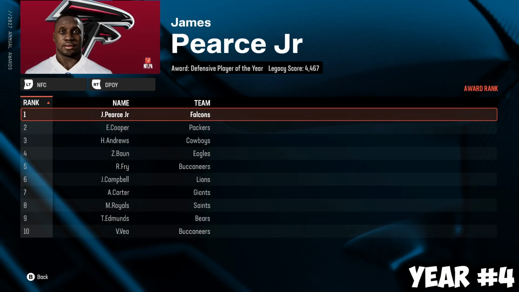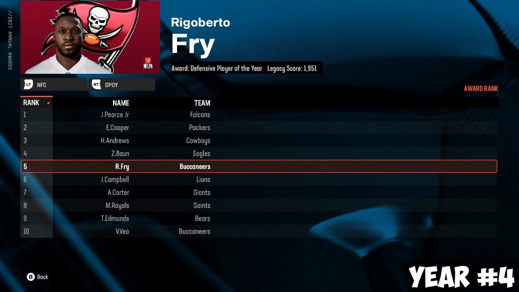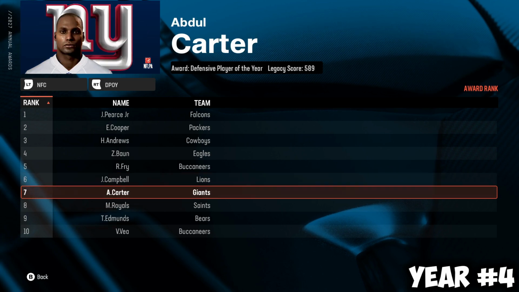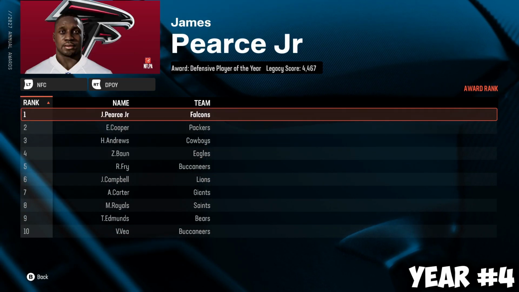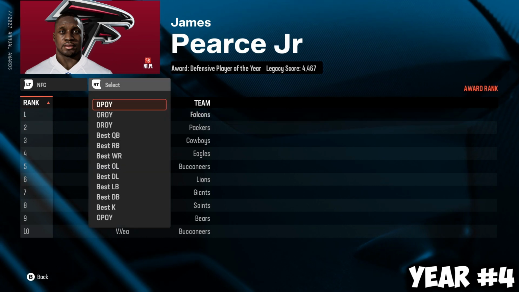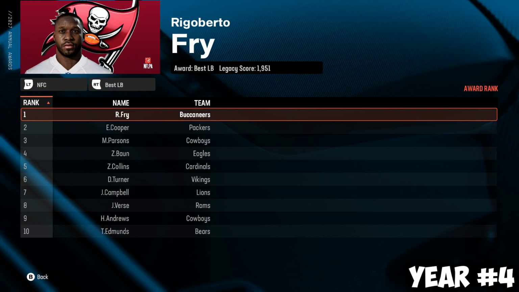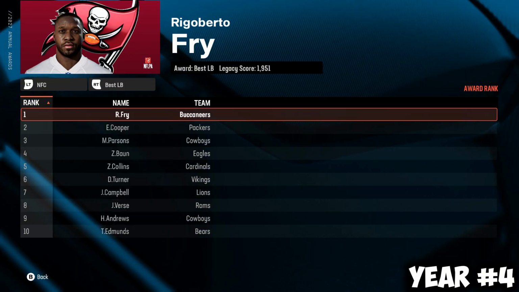Defense Player of the Year, James Pierce Jr. wins it. Rigoberto Fry falls to 5. Wasn't a great season, but 5. Michael Parsons didn't even make it. I'm so lost on how they simulate these awards. Best linebacker, though, for Rigoberto Fry. That's back-to-back best linebackers, back-to-back Pro Bowls.